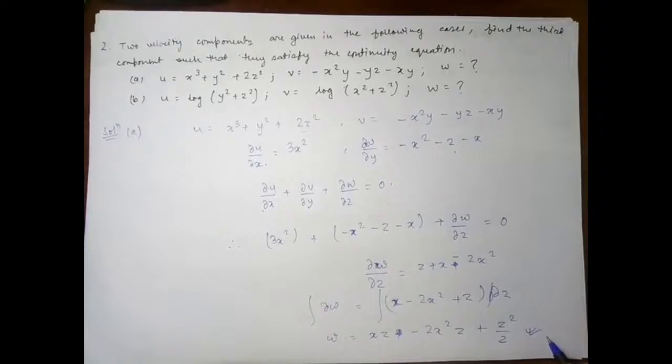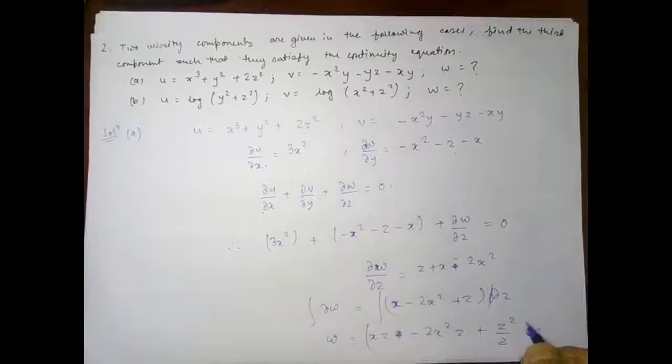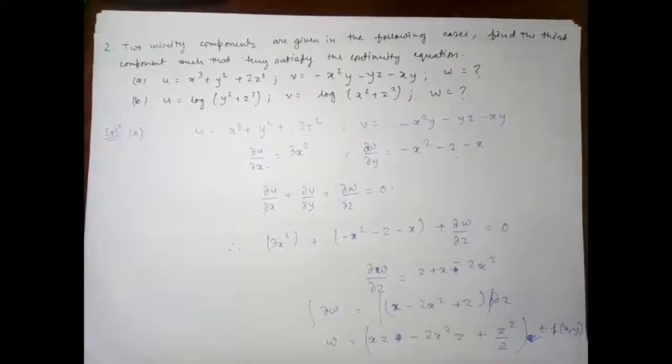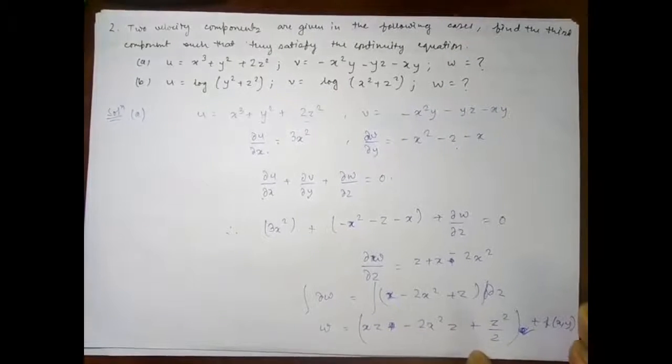And you can say now the constant of integration could be a function of x and y also, that is f of x and y. So basically for our safety we'll also add f of x and y, as it is a function of x and y also.